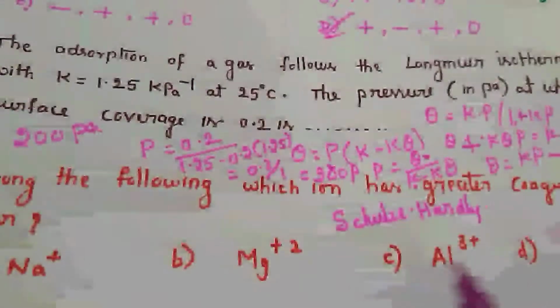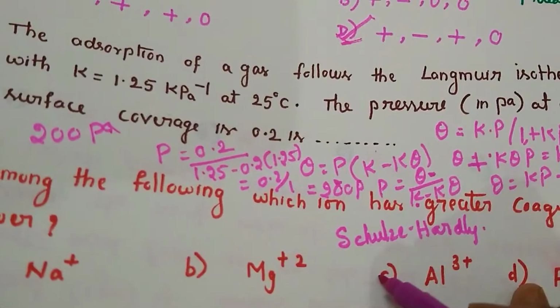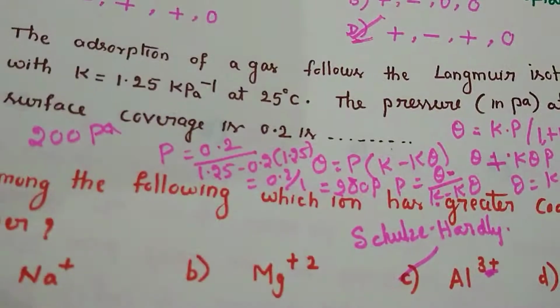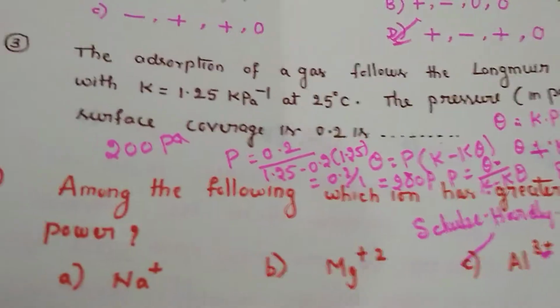Let's see the options: sodium plus, Mg plus 2, Al plus 3 and iron plus 2. You can see aluminium plus 3 has the greater charge. That means it has a greater coagulating power. So option C will be the right answer.